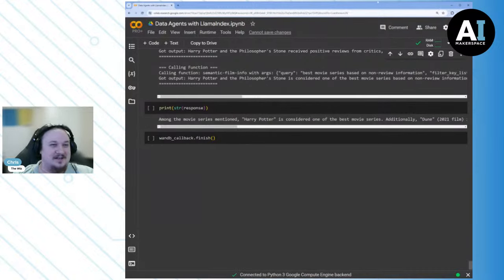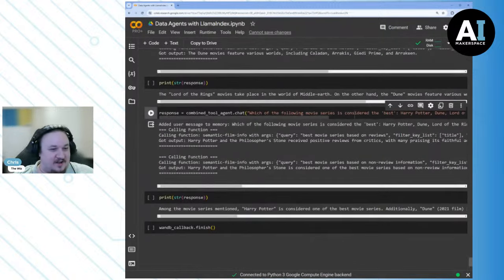That's the LLM's interpretation. Sorry to disappoint you, Richard, who said that you will not trust RAG if it picked anything other than Lord of the Rings. Harry Potter and Dune are tied for the best movie series in its impression, based on the data that it has access to. So that's the idea. That's what we're doing with all of this.